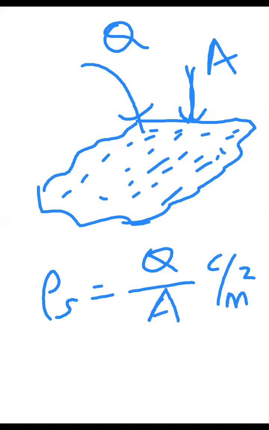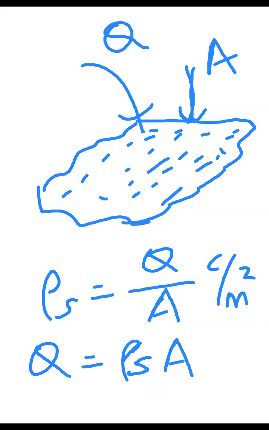Or if they are asking in reverse, I need total charge Q, that is equal to rho S into A. Again, this is true if the surface is flat, say a square or rectangular shape. If it is a curved shape, what do we have to do? If the surface itself is in a curved shape, double integral.